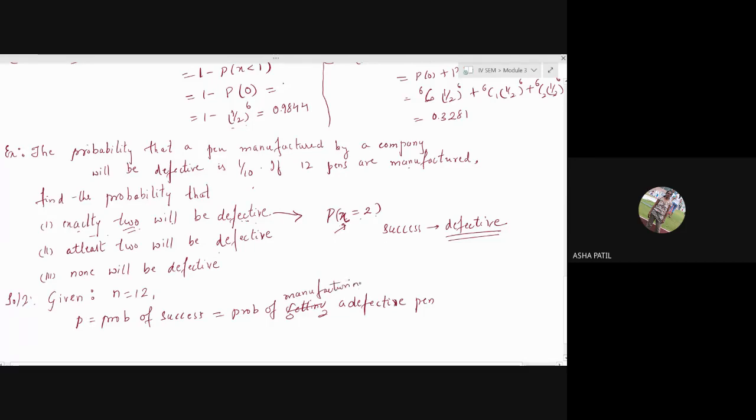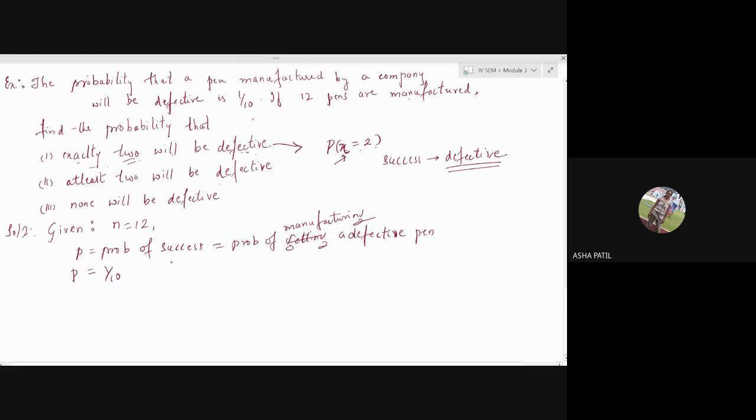That is your success. So, how much it is? P, it is 1 by 10. Probability that the pen is defective, it is 1 by 10. Then Q, it is 0.9, or I can write 9 by 10. P is 1 by 10, Q is 9 by 10.